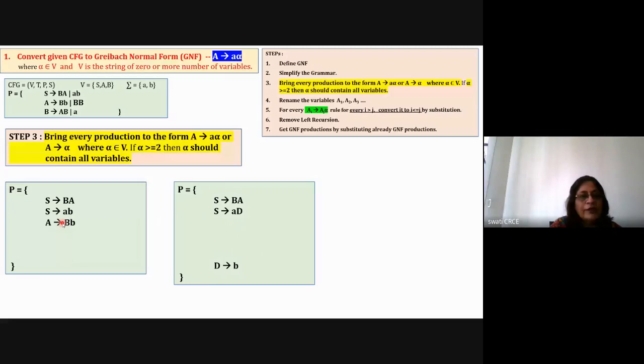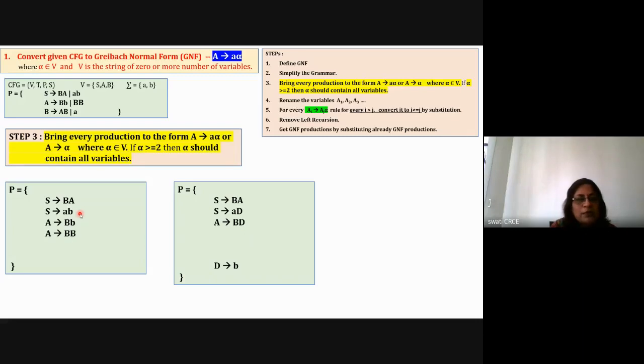So what we can do, we cannot convert it into small a alpha part, but we can convert it into A is equal to alpha, where alpha is equal to all the variables. Because small b is equal to capital D, which is already done here, we can say that A is equal to BD directly. So this rule is converted into A is equal to alpha format, where these are all variables. And finally, in your answer for GNF, the final step should give you all the rules of this type, like a small terminal symbol, a small case letter, before all the variables. So this rule is converted here.